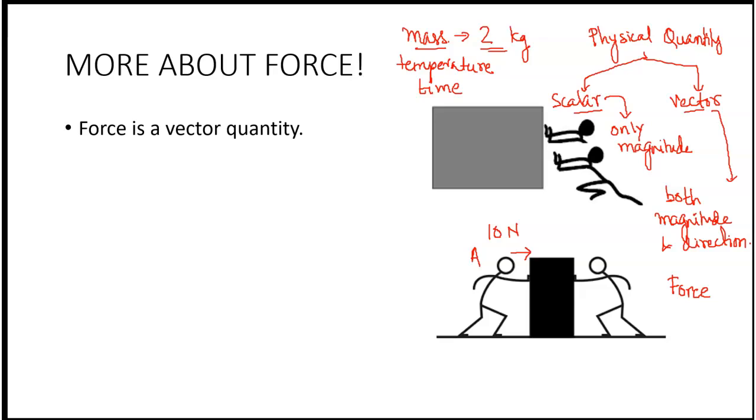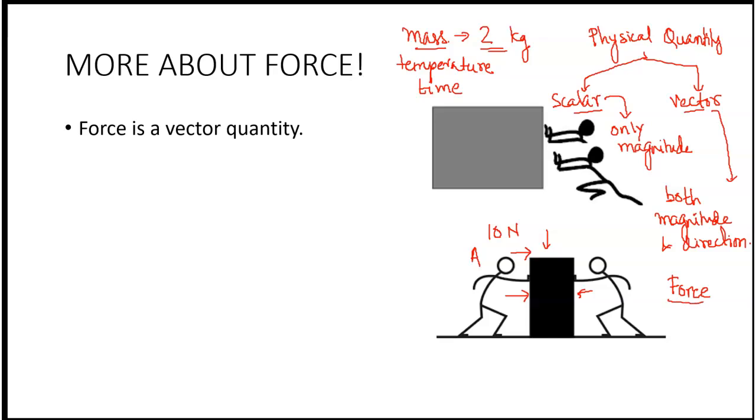But suppose the figure is not given to you and I tell you a person A applies a force of 10 Newton. Then you are clueless where the person A is applying the force, right? The force can be in this direction, it can be in this direction, it can be any other direction because the direction is not mentioned here.